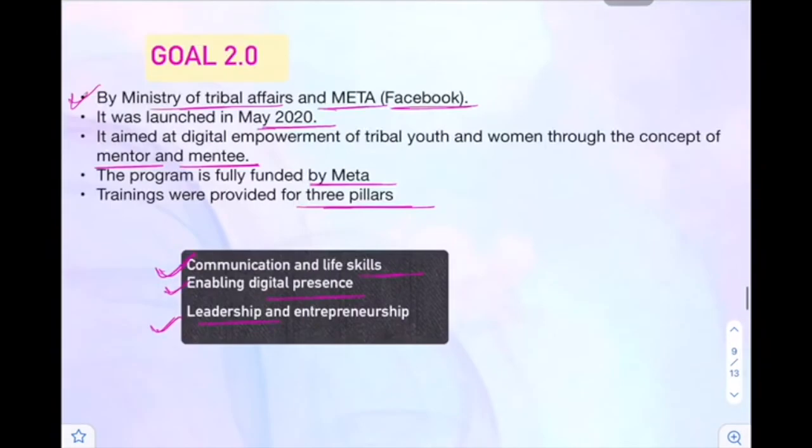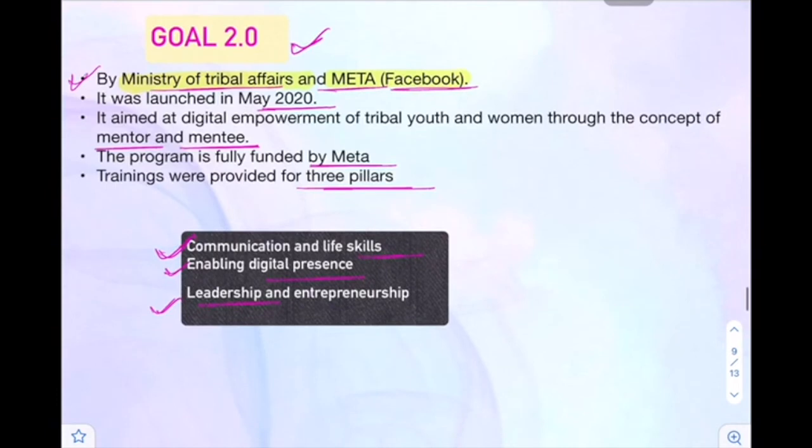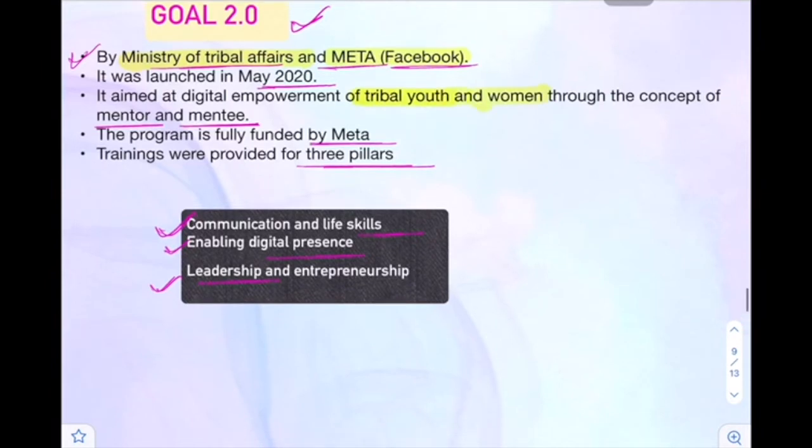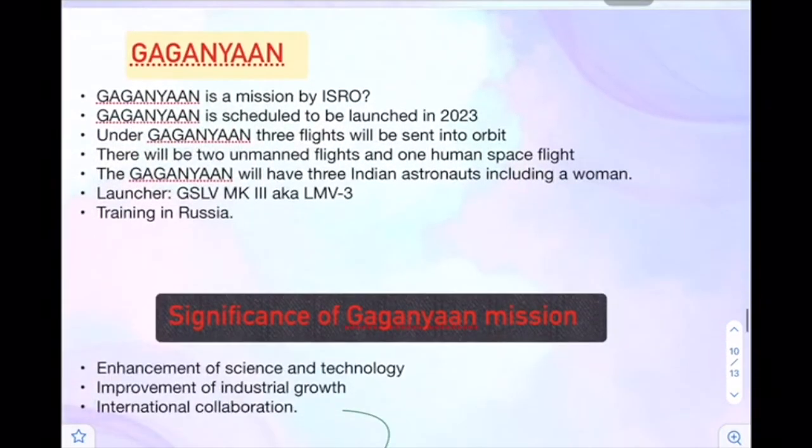So see, for this scheme, you must know a few things that are important here. Meta is funding this scheme, and the Ministry of Tribal Affairs is the ministry under which this scheme is being implemented. Launched in 2020, which is not important again. This is for the tribal youth and women, through the concept of mentor and mentee, and 3 pillars which are important. So I have just mentioned this. So we will move to the next topic, which is Gaganyaan.